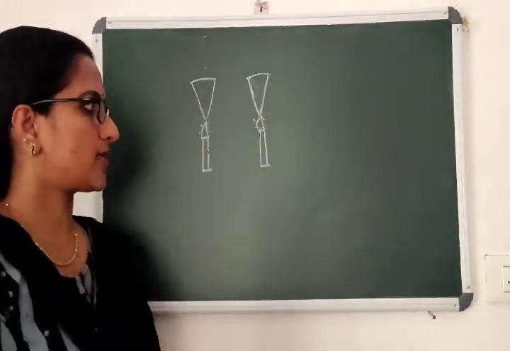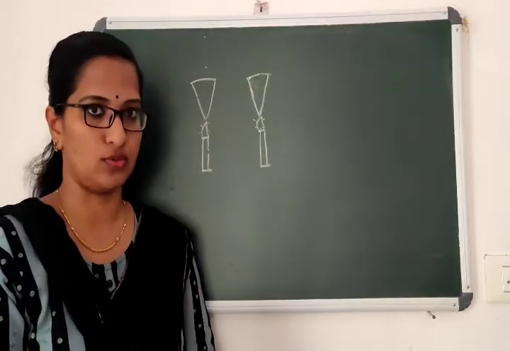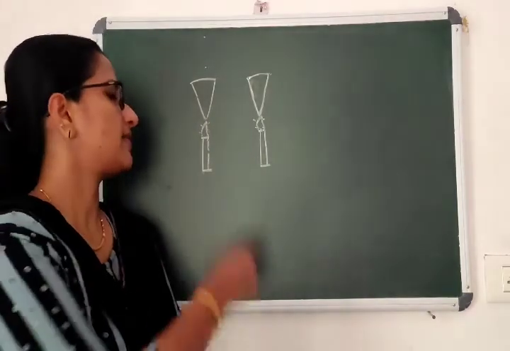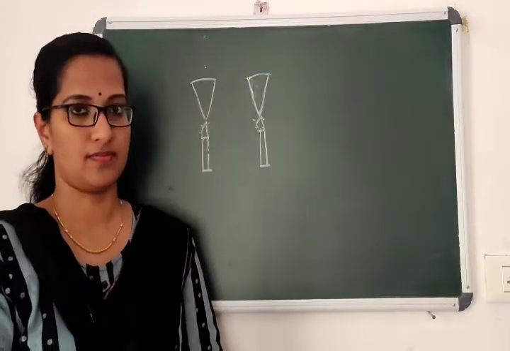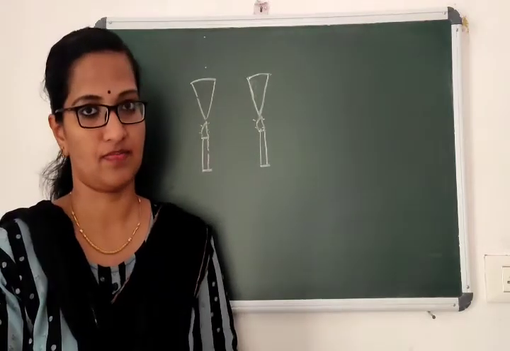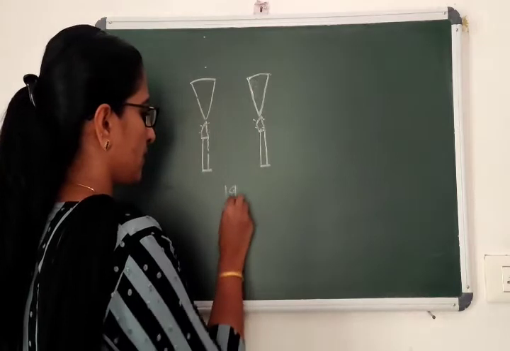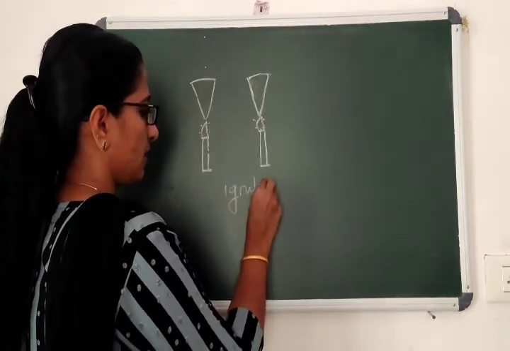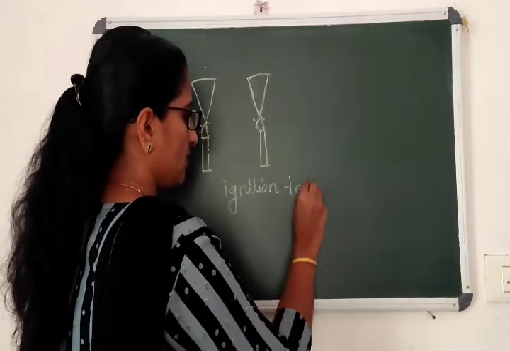So, in which case will the paper burn? In the first case, the paper will catch fire soon, right? But in the second case, the paper will not catch fire. Why does this happen? Why am I showing this activity? Because there is a term called ignition temperature.